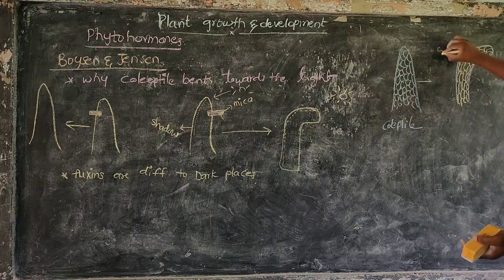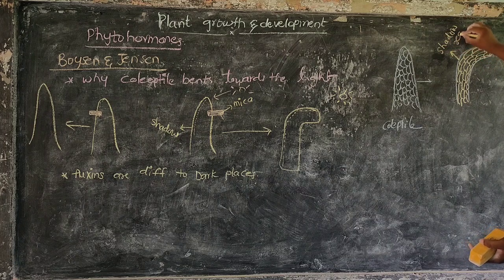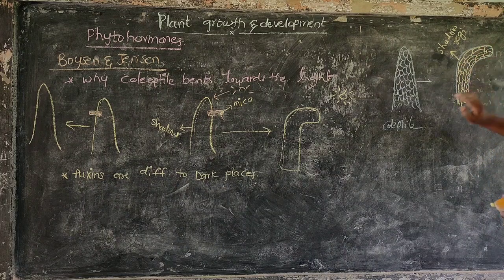This is the shadow region. At the shadow region, more elongation takes place. Cells are elongated more. That's why these cells are bent towards the sunlight. Why? Because in the region of shadow, the cells begin to enlarge. Here the cells are normal in shape in the first and second row, but row by row, then one more row and one more row, the cells begin to enlarge.